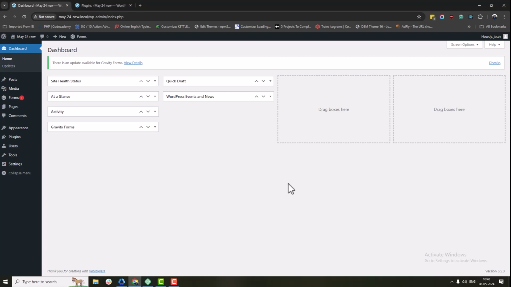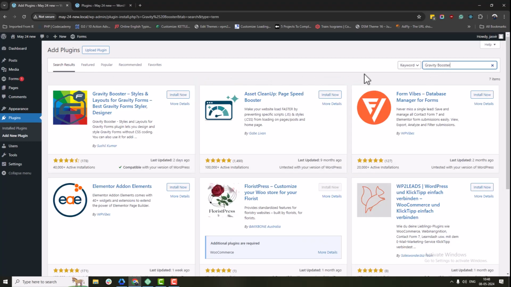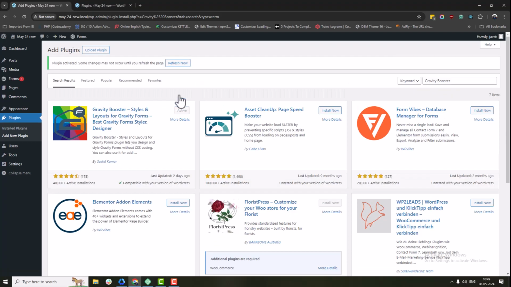First, log in to your WordPress website, go to the plugin section and click on Add New. Search for Gravity Booster and click Install. Once installed, activate the plugin.